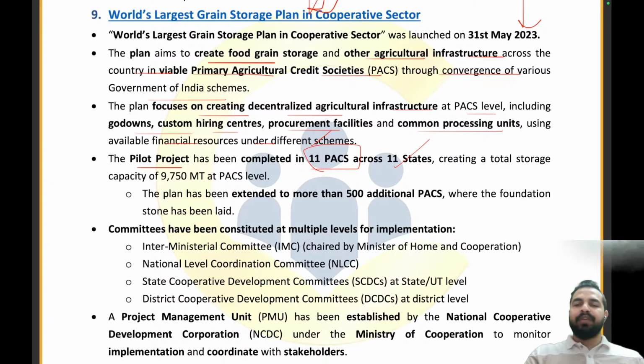With the help of which we have created a total storage capacity of 9.75 thousand metric tons at the PACS level. Clear, everyone? So the pilot project has been done in 11 states, and the total storage that we have created out of them is 9,750 MT at the PACS level. The plan has been extended to more than 500 additional PACS where the foundation stone has been laid.